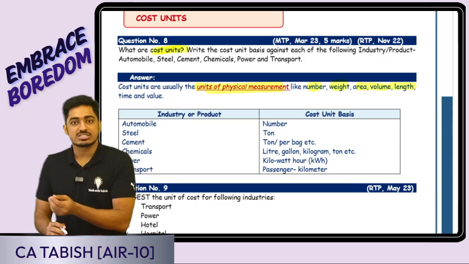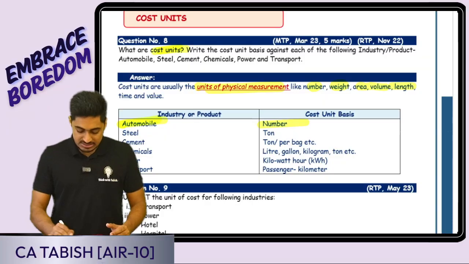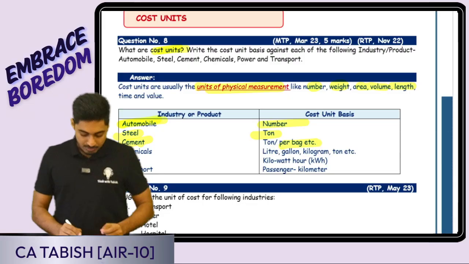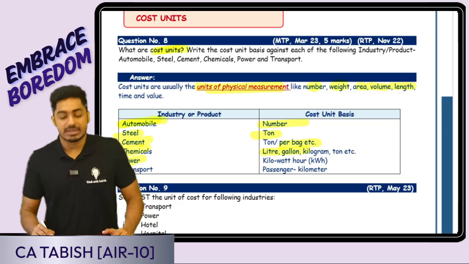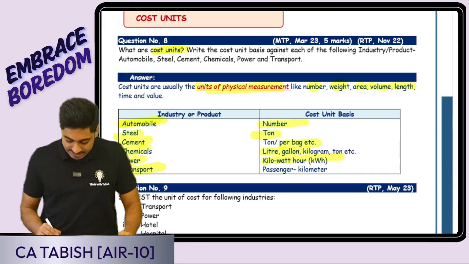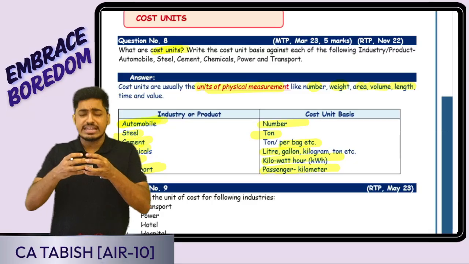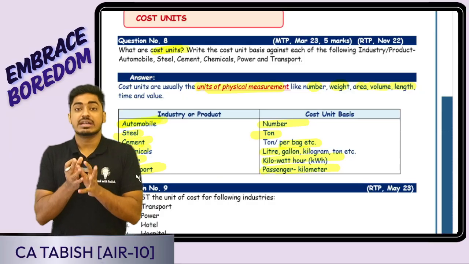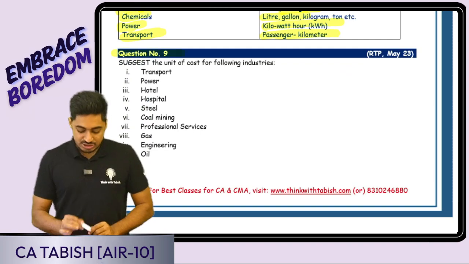Now, different situations they've given, what is the cost unit. Automobile, car, based on number of cars. Steel, based on ton. Cement, it is normally based on per bag, number of bags. Chemical, normally in terms of liter, gallons, etc. Power, it is in terms of kilowatt hours. Transportation service costing, we have already learned, it is going to be based on passenger kilometer. Again, a reminder, this is not a detailed discussion, it's a quick discussion, so that in the lowest possible time we can try covering the maximum theory portions for you. Is this clear, everyone?